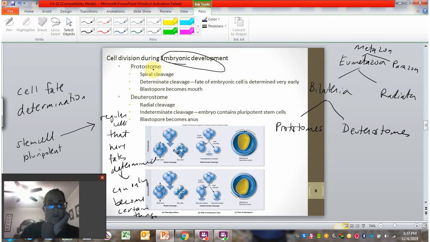And so in protostomes, they have what's called determinate cleavage. Determinate cleavage means that at the very, very earliest stage of the embryo, just at the 4-cell or 8-cell stage, the embryonic cells are already determined. They're already limited in what they can become.